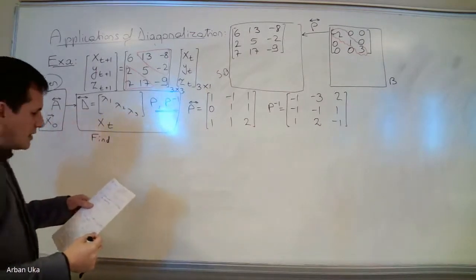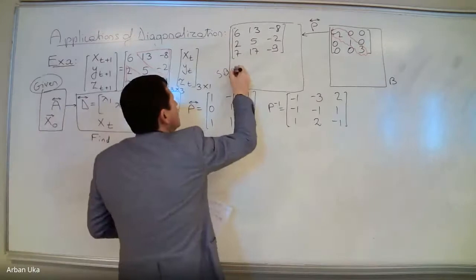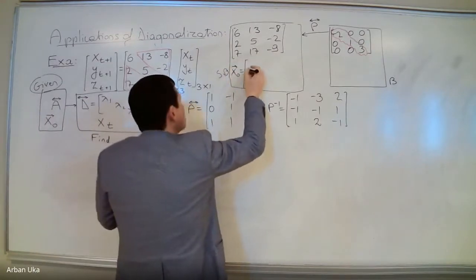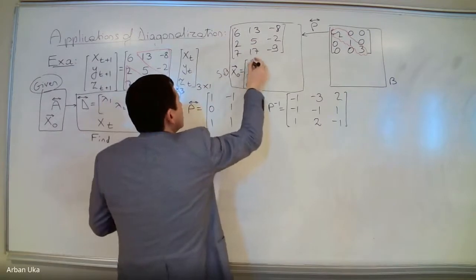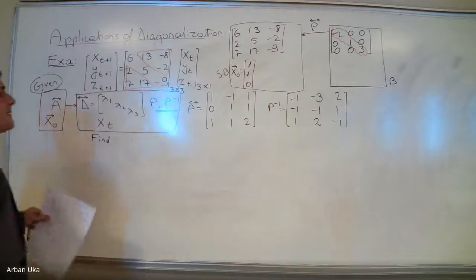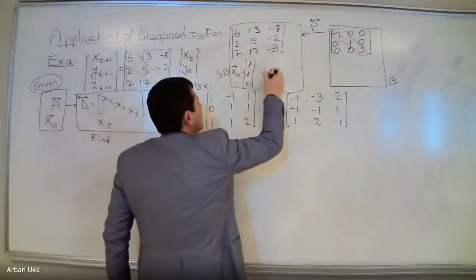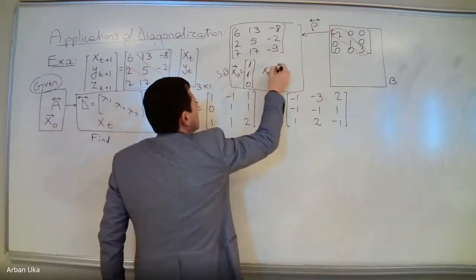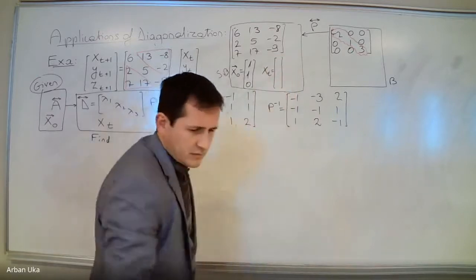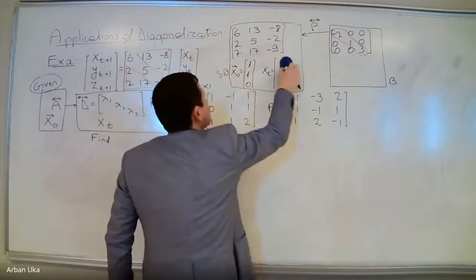So for a moment, let's assume that x0, the initial value in this domain, is equal to 1, 1, 0. The question is, let's find xt.